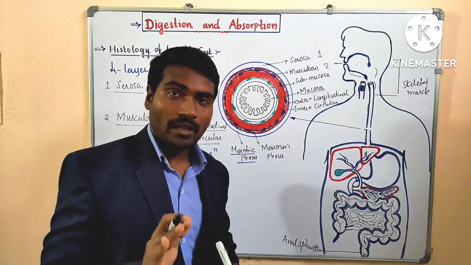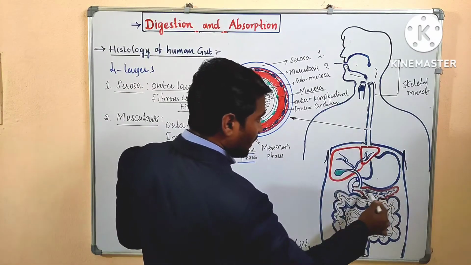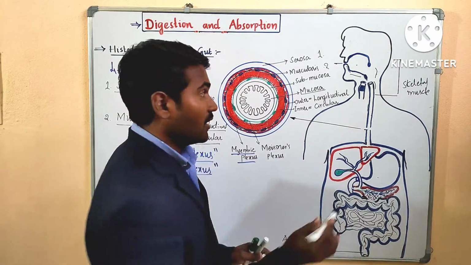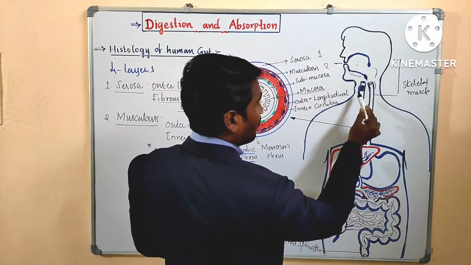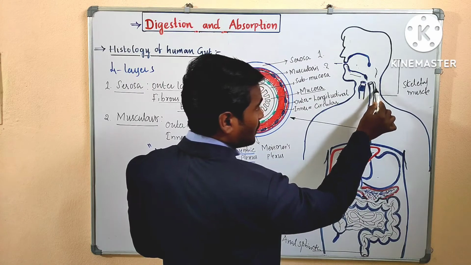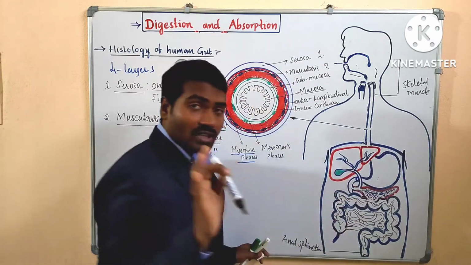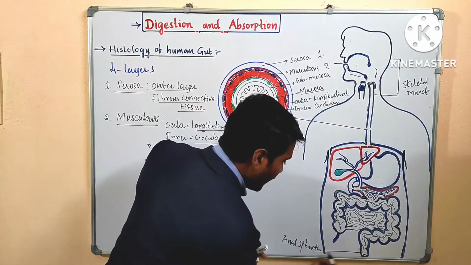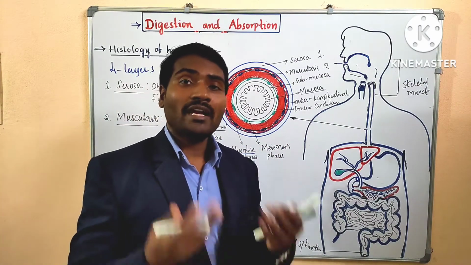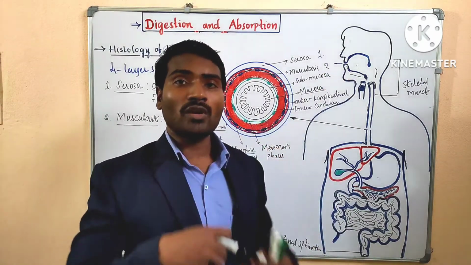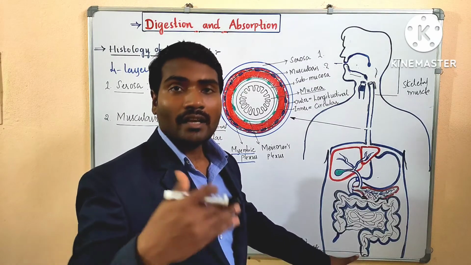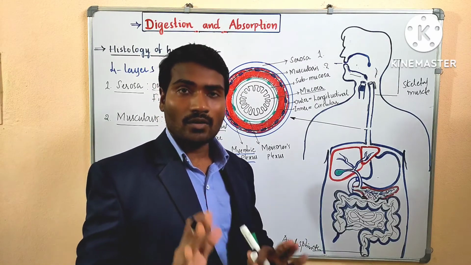Are you getting what I am telling? In the entire region of the alimentary canal, the muscularis is made up of smooth muscles, but in the upper region, the total buccal cavity, mouth, pharynx and upper esophageal region, it is made up of skeletal muscle, and the anal sphincter also contains skeletal muscle. Thereby they provide voluntary swallowing. It is under our control, and also voluntary defecation is under our control.